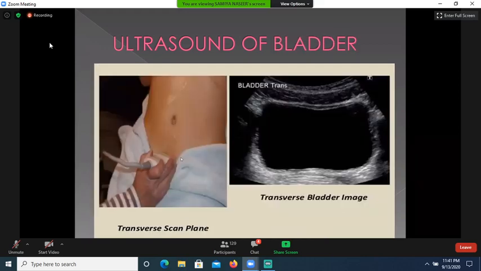When we put the probe in the hypogastrium transversely, this type of image of the bladder is achieved. You can appreciate the wall is non-measurable, and the lumen is anechoic. When fluid does not contain any debris or pus, then the fluid will be anechoic on ultrasound.